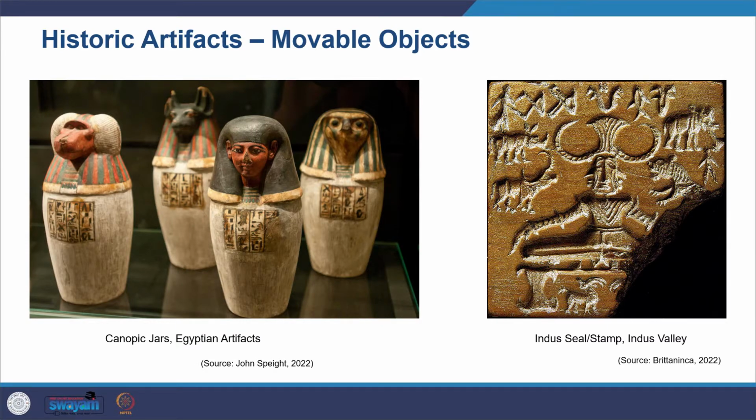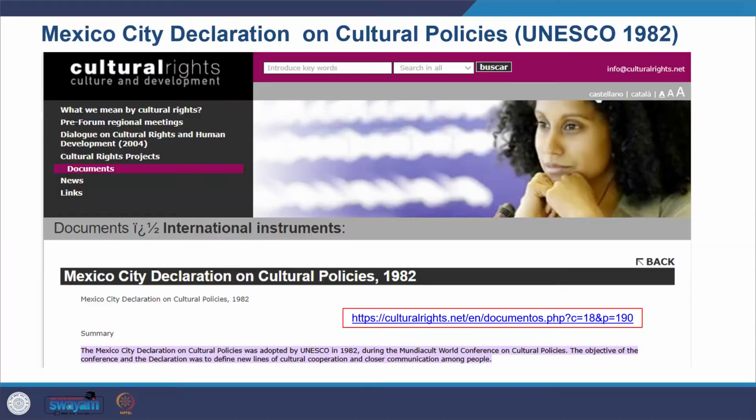Then you might have movable objects like historic or rare books, manuscripts, paintings, and so on could also be there. And then even features of landscape and townscape can also be included in these things. Here you can also see that UNESCO also gives the description of cultural heritage. So what all things cultural heritage includes: the work of artists, architects, musicians, writers, and so on.